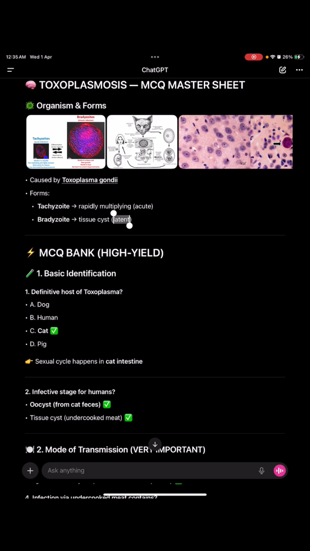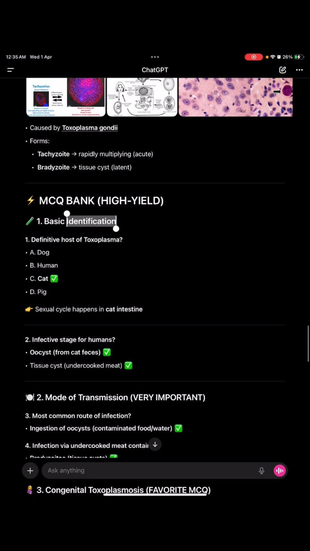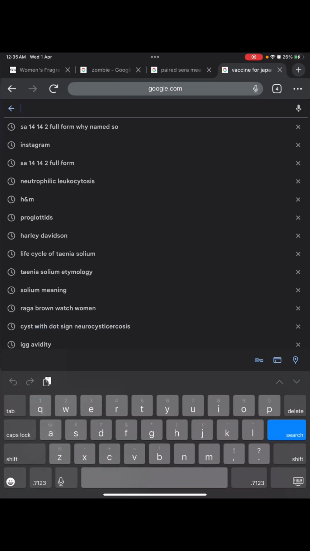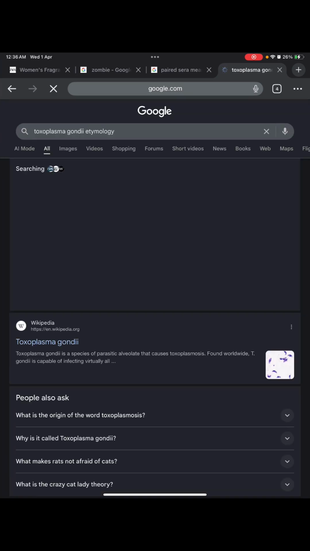It is latent, that means it does not show up very quickly and it's in tissue cyst form. And that is the basic identification of Toxoplasma gondii. Now let us see its etymology first of all. Toxoplasma gondii etymology.